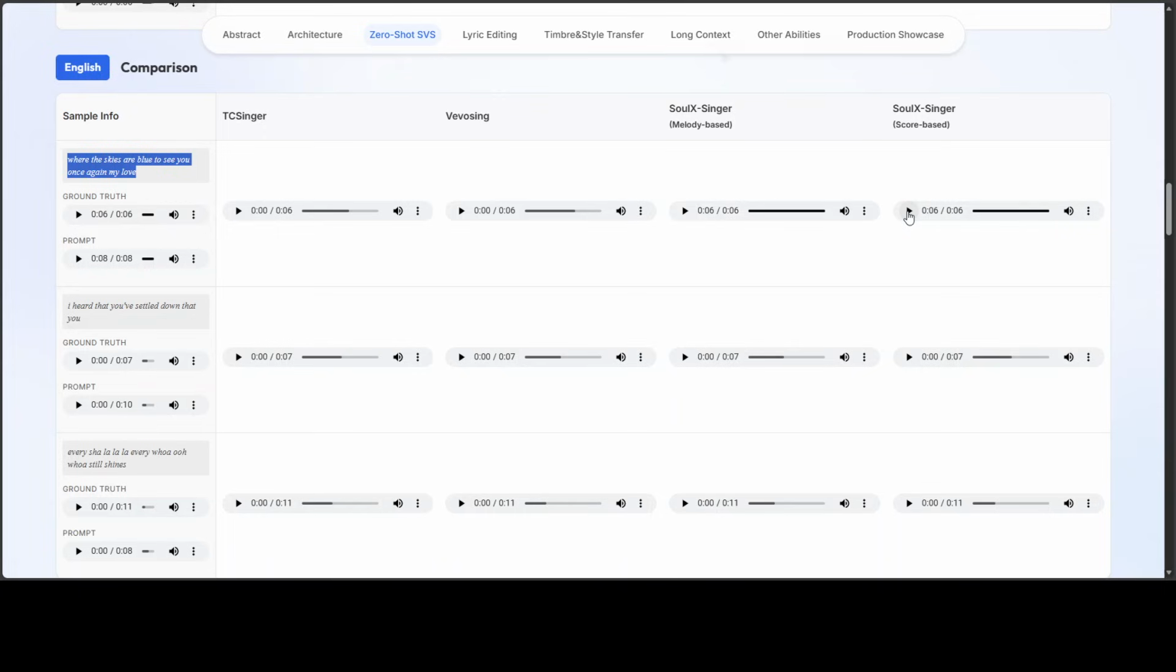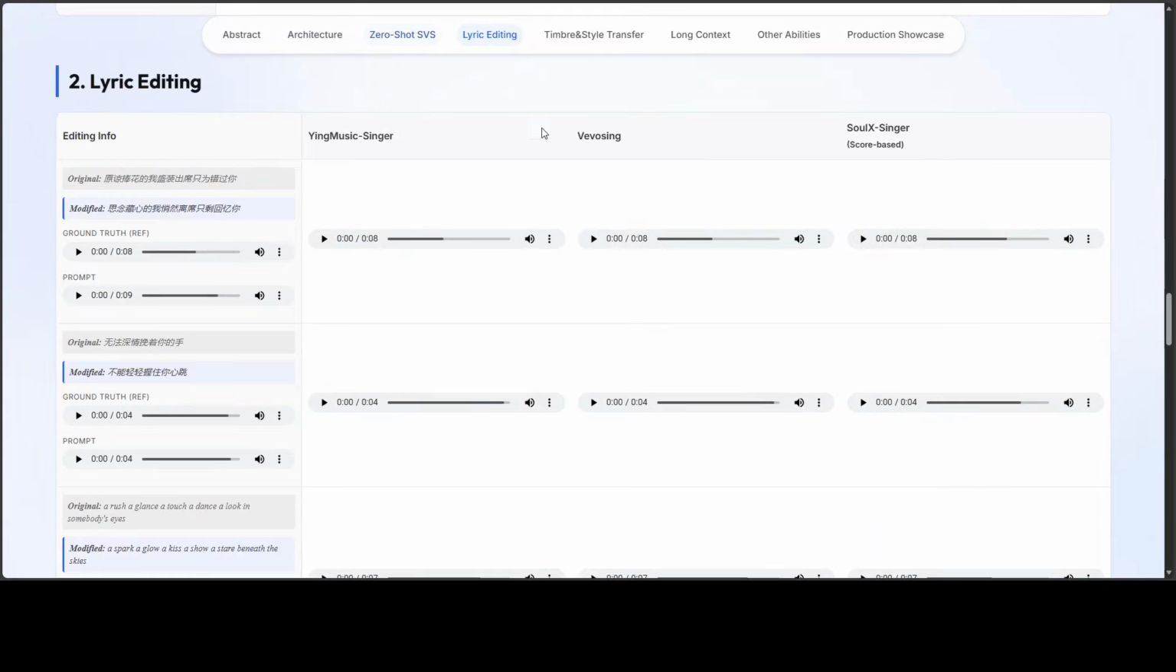So you see, it has cloned that voice in a singing voice, and there are various other things which you can do with it. Like there is lyrics editing. Again, let me play the reference audio.